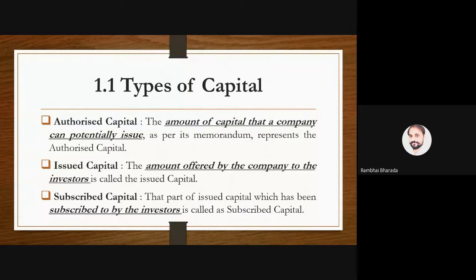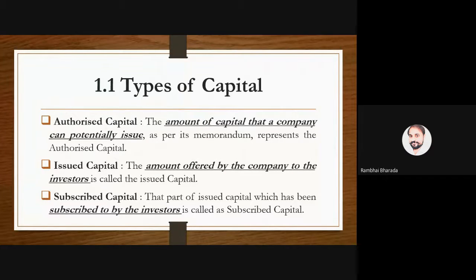Are we clear? Okay. 2 crores is called authorized capital. Now, the board of directors say that we don't initially require 2 crores rupees. So there is no need to go for that 2 crores. Let's say we require 50% of the capital right now to start and run the business, to run the operation.